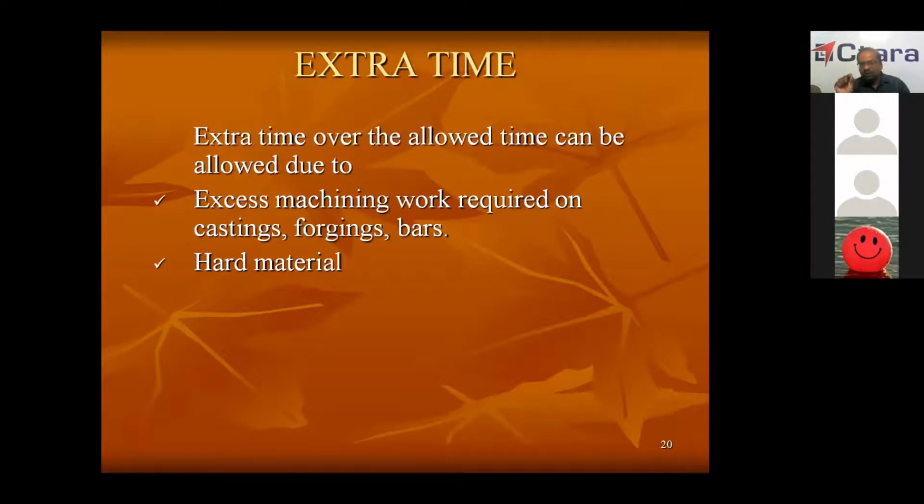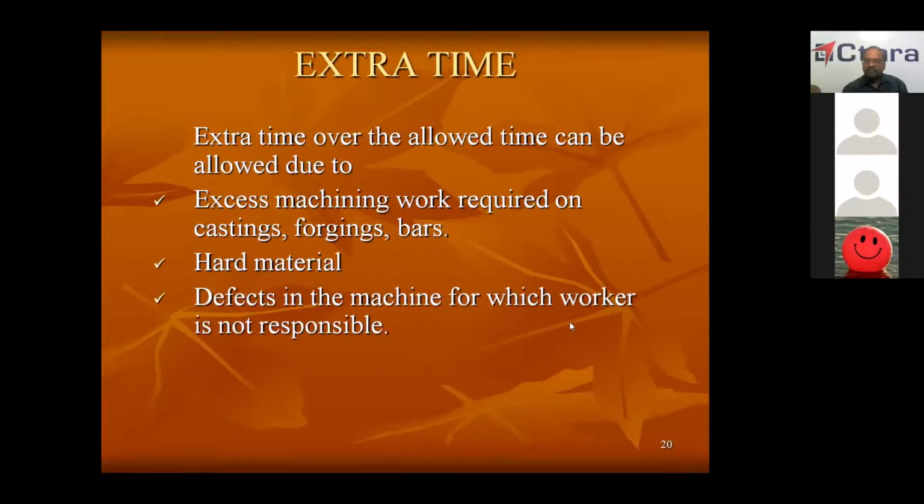If you give more depth of cut, the tool will break. So when hard material is there, you can give only a small depth of cut, and then it will take more time to machine that material. So when hard material is there, you have to give some extra time. Otherwise, it is not possible to complete the work within the given time, because the time is fixed based on the normal material, not based on the hard material.